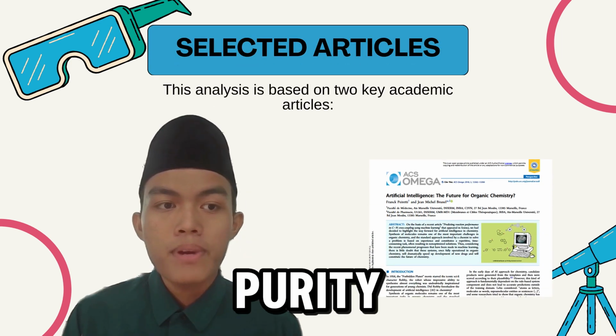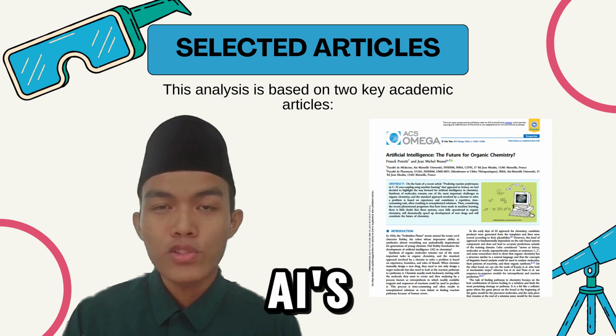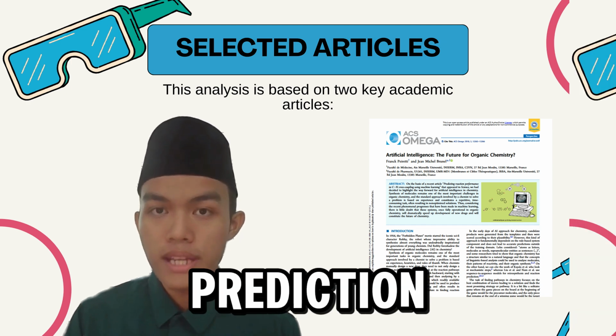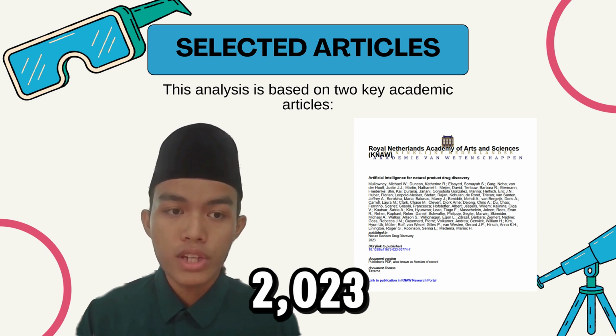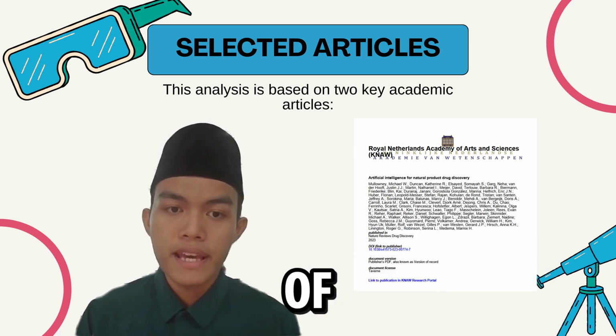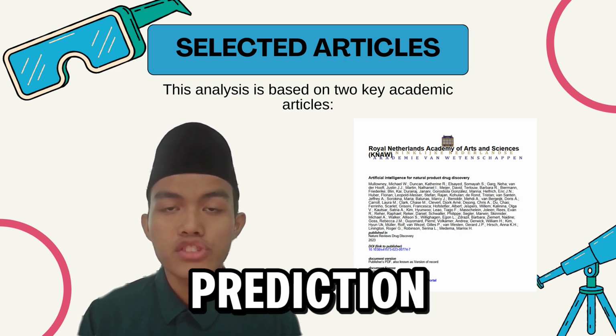First is by Pierti and Brunel 2018, which provides an early look into Gen AI's role in reaction prediction. The second academic article is by Muloni et al. 2023, which explores the latest application of deep learning and natural language processing in drug discovery and structure prediction.